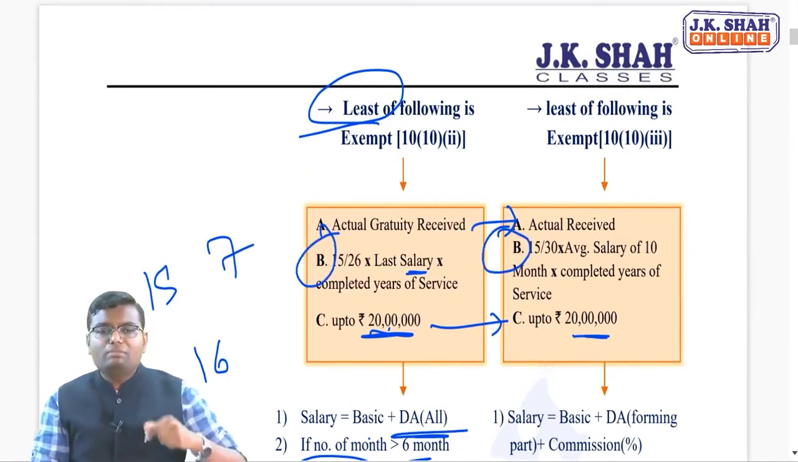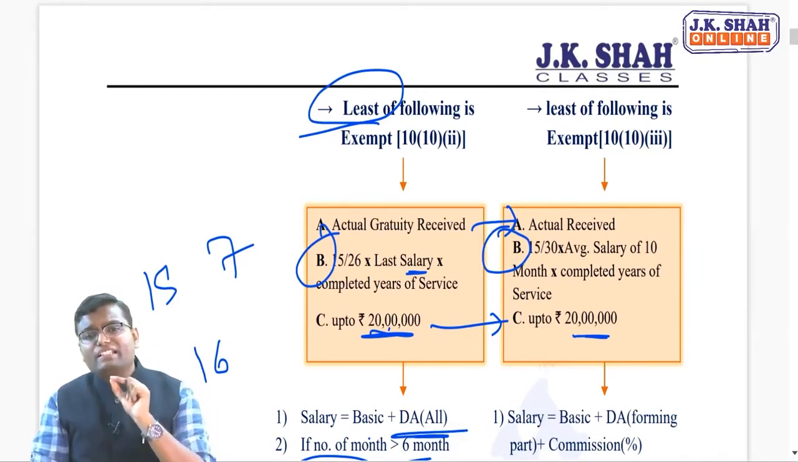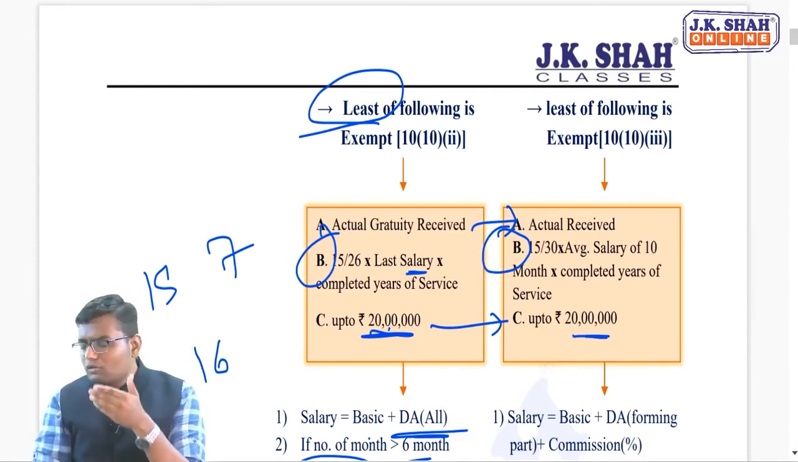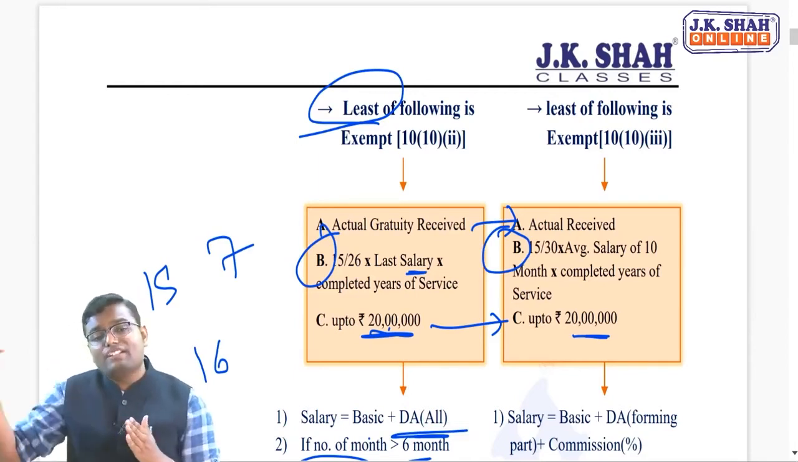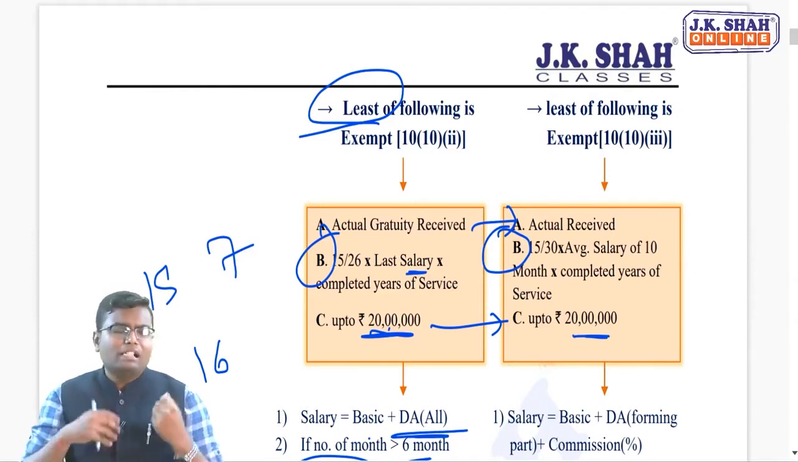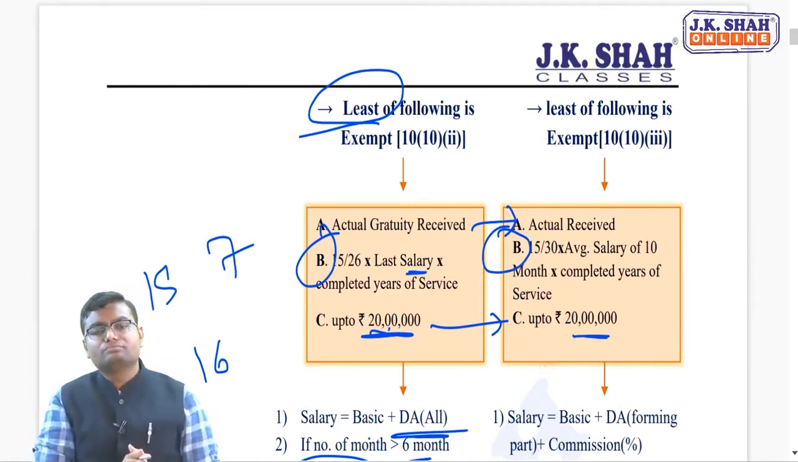Now here what will be the condition? 15 by 30, exact 1/2, multiply by average salary of last 10 months. Here you don't have to see the last month salary. You have to see average salary of last 10 months. Multiply by completed year of service. But when will this condition be applicable? When you are not covered under the act.